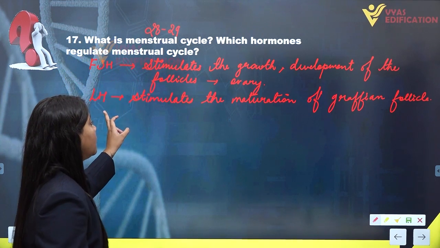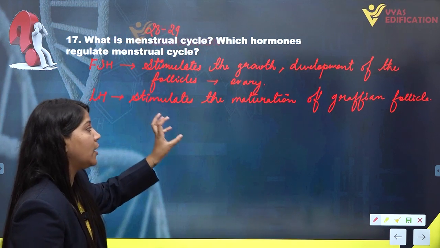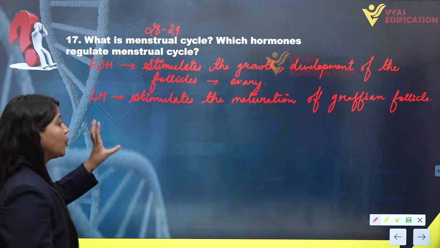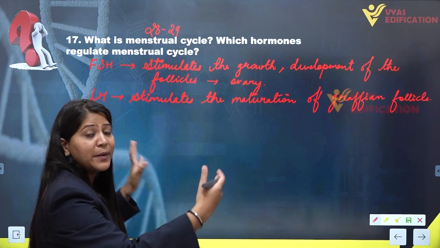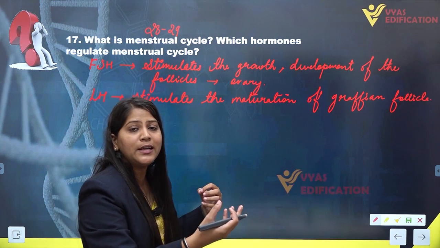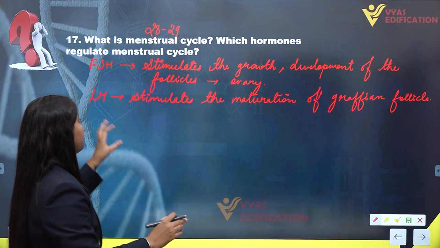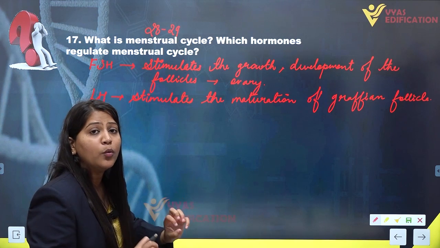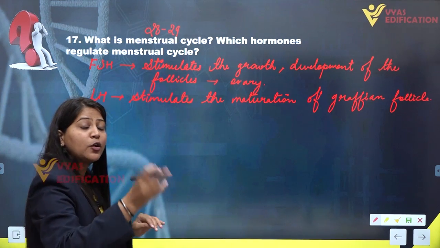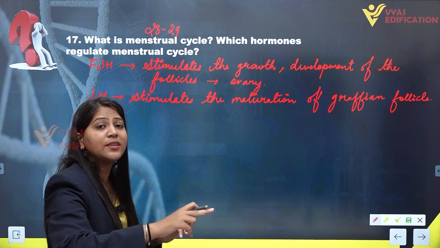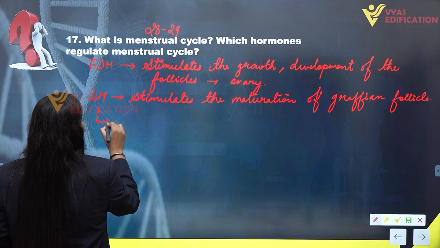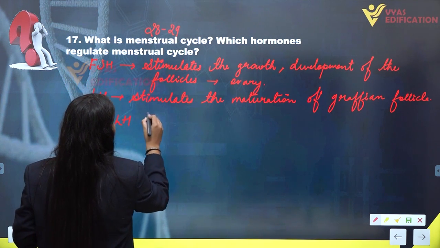Also in the middle of the menstrual cycle, that is from 12 to 14th day, the amount of luteinizing hormone increases, and we call that increase of LH the LH surge.